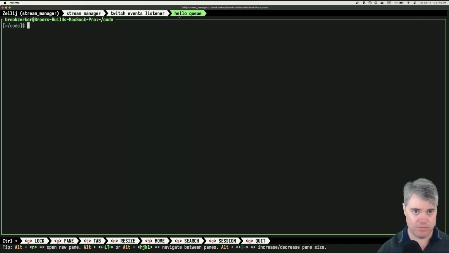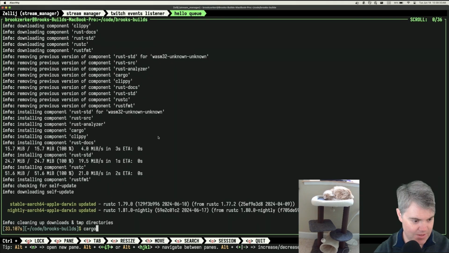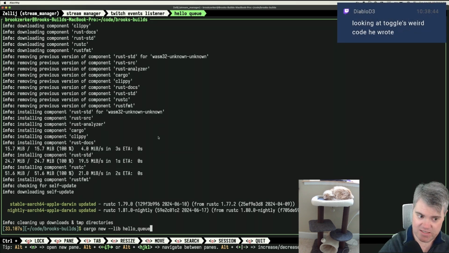Now HelloQ. We have a new version of Rust, right? Okay, so we're gonna make this a library, because we're gonna call it from the other one. So cargo new --lib, and then what are we gonna call this? I guess just HelloQ. I have no plans on making this a crate to upload. I'm probably just going to grab this from GitHub directly.